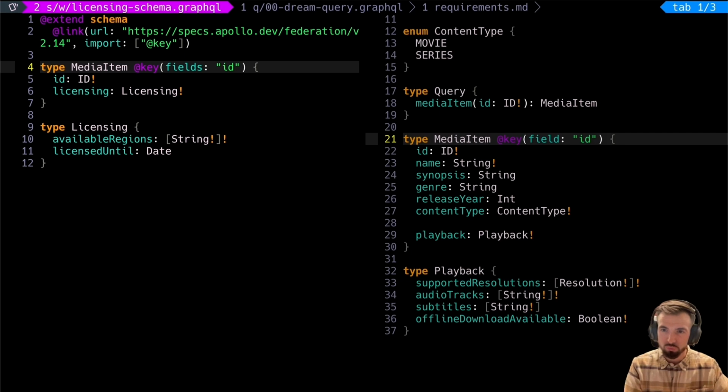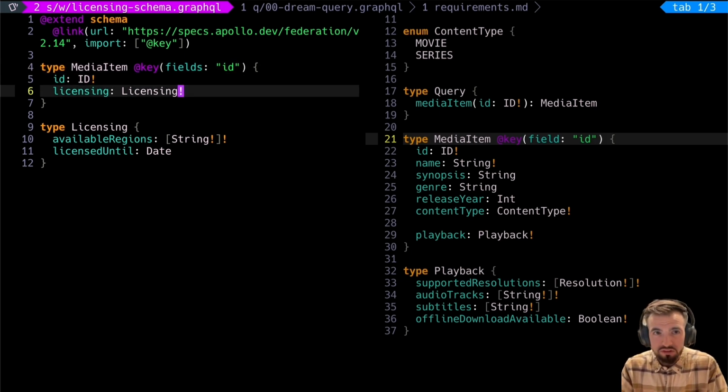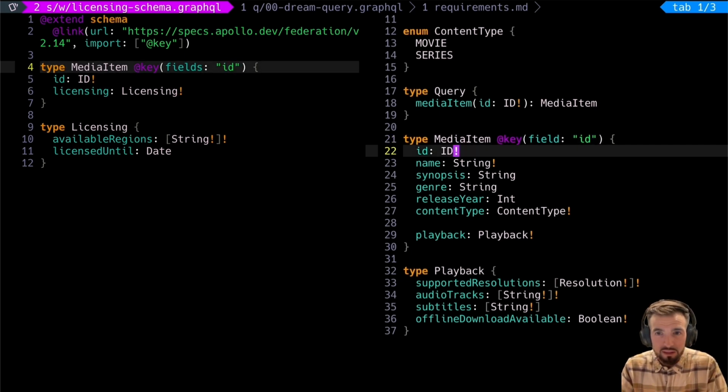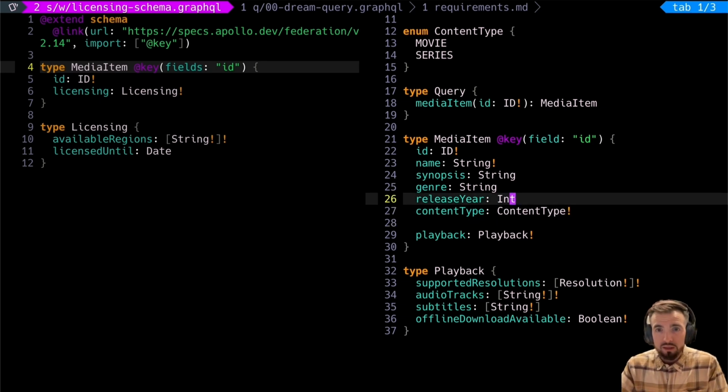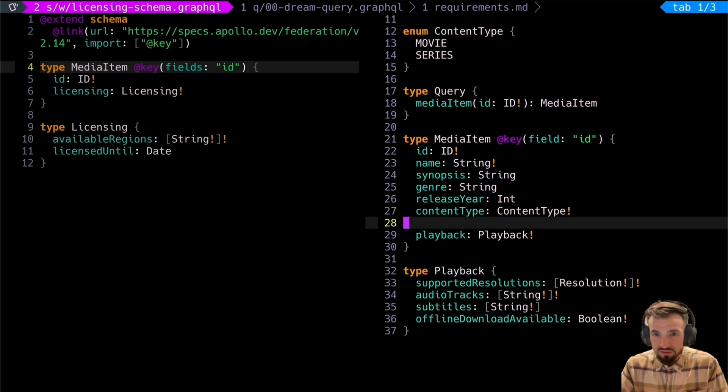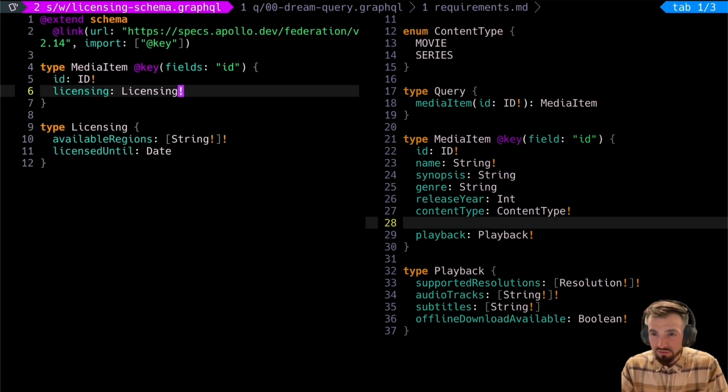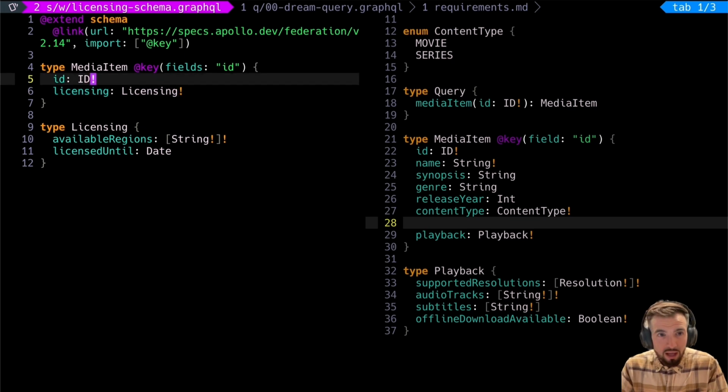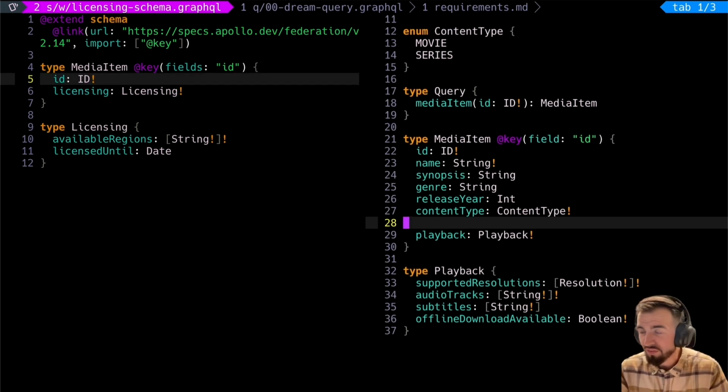Basically, they're just referring to the same object, but contributing different fields to it. So you could see here, the media item type is declared here and has certain fields, and it's declared there and has certain fields. And the fields that are in common are the ones that identify them. So now what we've effectively done is added a service boundary in between this.